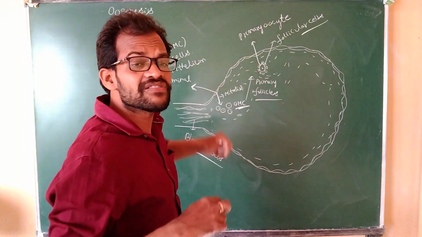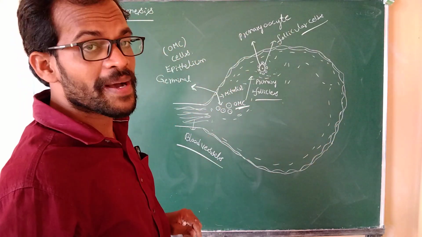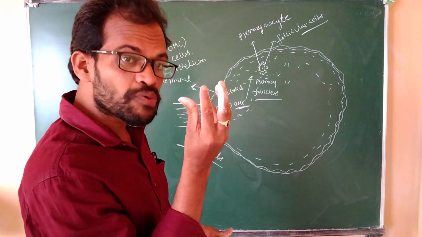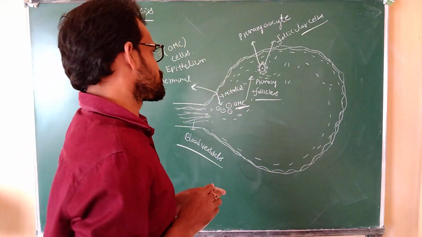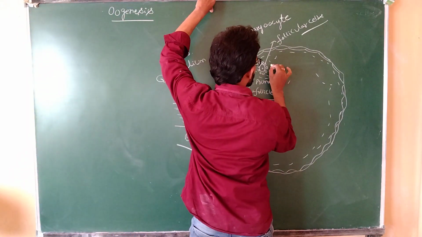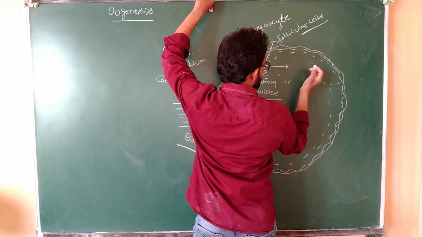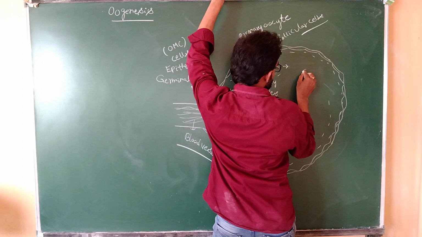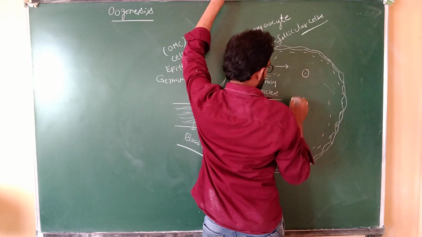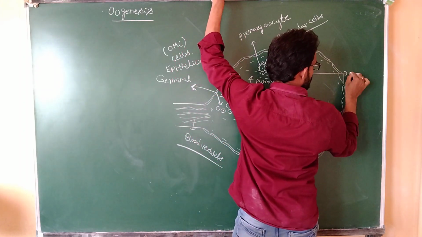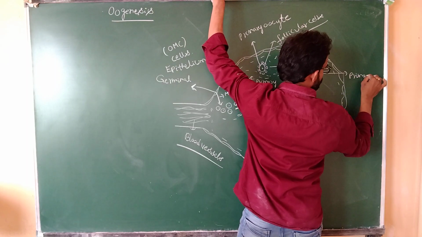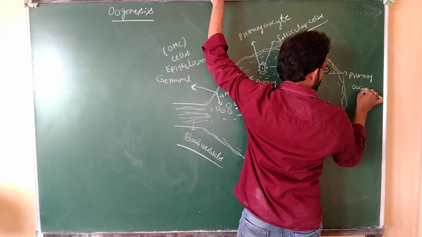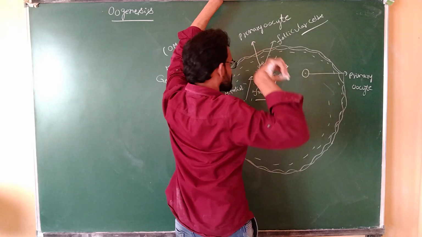Millions of follicular cells are present in the stroma. These follicular cells surround the primary oocyte. See here, the primary follicles are converted into the secondary follicles. Primary follicles means the primary oocyte.